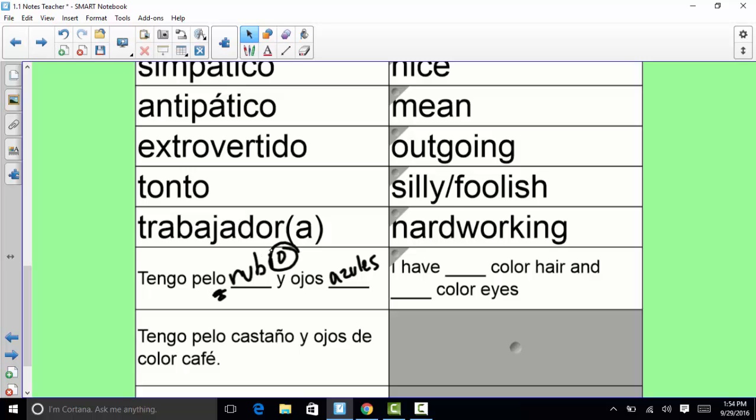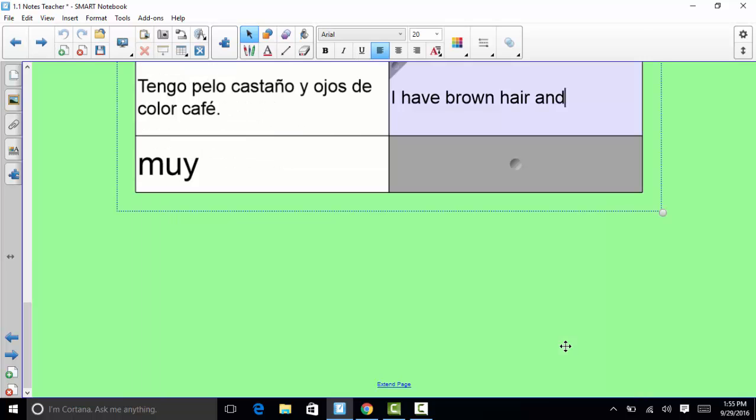So that's why it's pelo rubio, and then ojos is plural, so azules also has to be plural. So again, we'll talk more about that tomorrow. I just wanted to point out why those things end in S's. The next one says tengo pelo castaño y ojos de color café. So just to give you an example, I have brown hair and brown eyes.